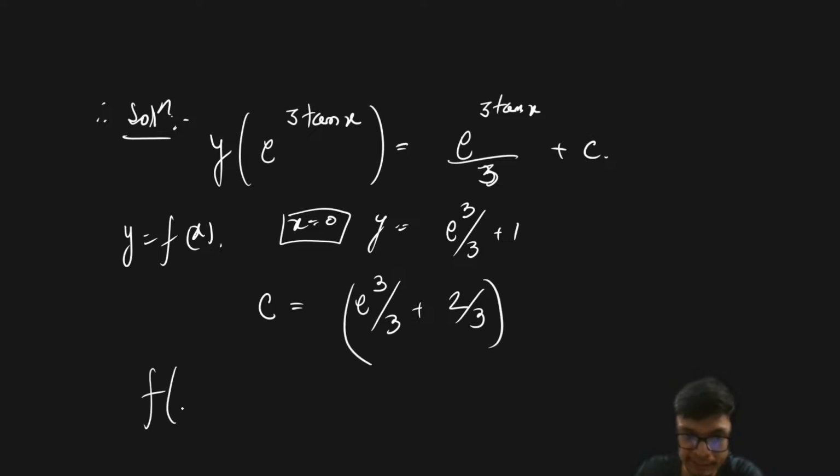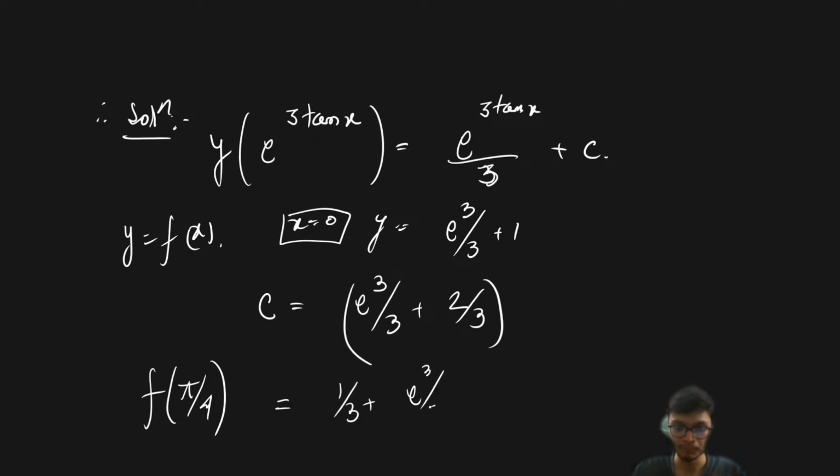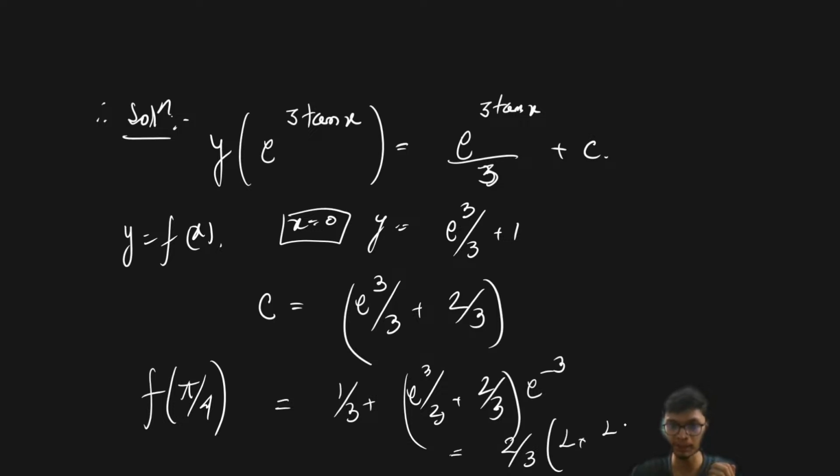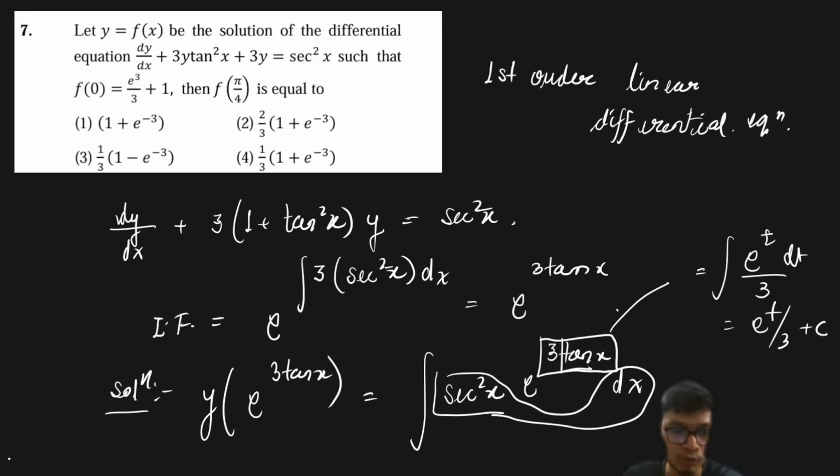In order to find the value of the function at f of pi by 4, putting x equals pi by 4, the solution comes out as 1 upon 3 plus e cube by 2 by 3 plus 2 by 3, whole to the power e to the power minus 3. Simplifying it, it comes out as 2 by 3 times 1 plus 1 upon e cube. I am writing it like this in order to match the answer. So the answer to this problem is option number 2, which is the correct answer.